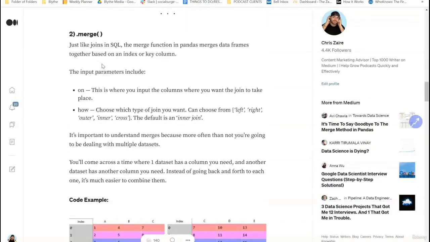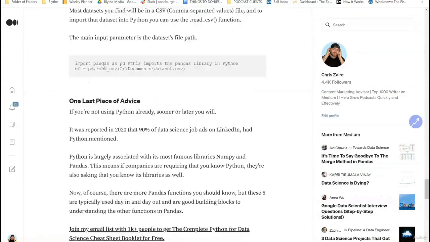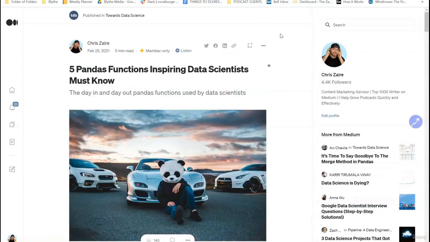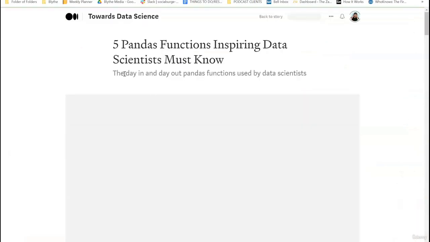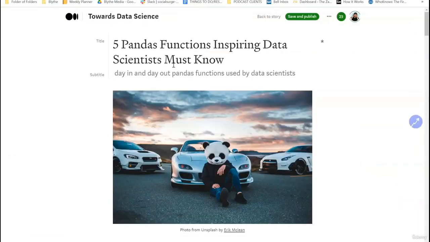So when you publish an article on a publication, you can still edit the article. Like I could still make changes and it's still your article. So you can remove it off the publication anytime, right? You can remove the story, you can edit the story, right? So I can change this, just do this, and just save and publish. And that will then post it back on the publication.